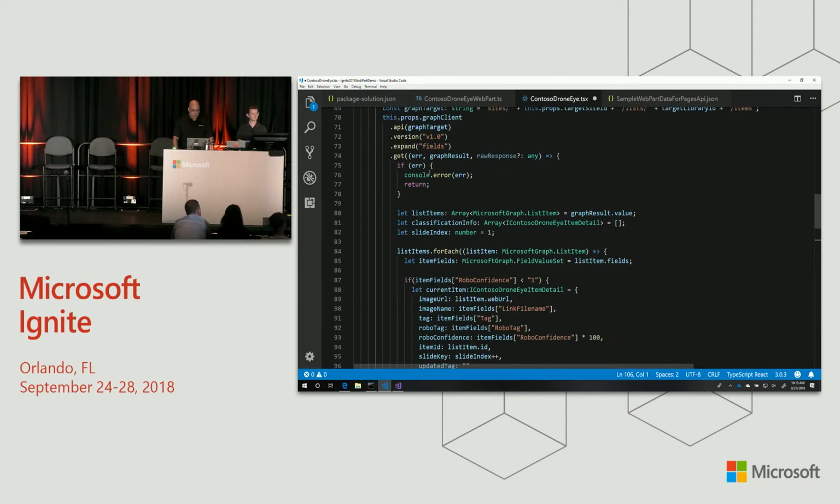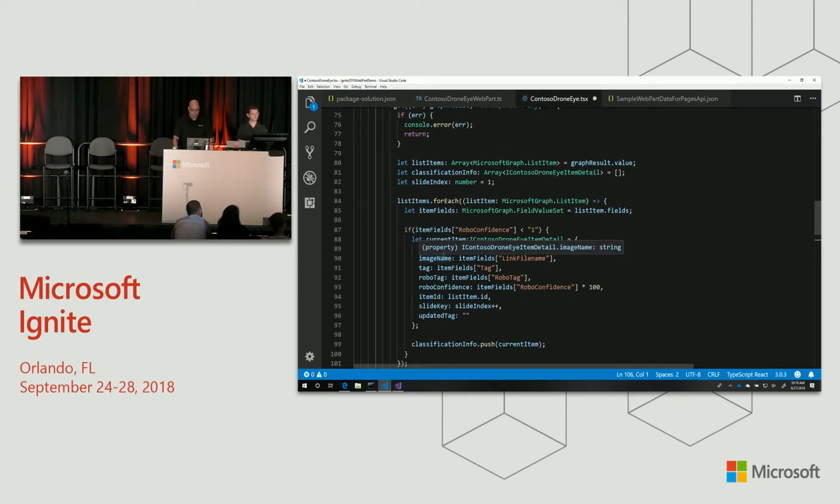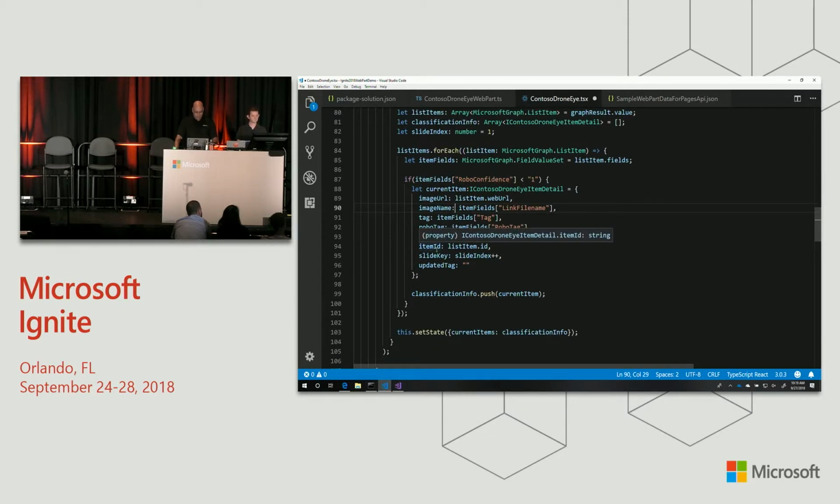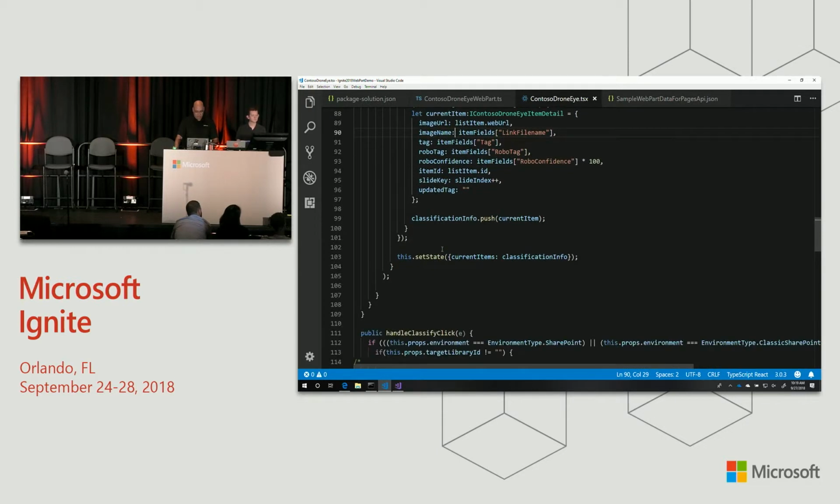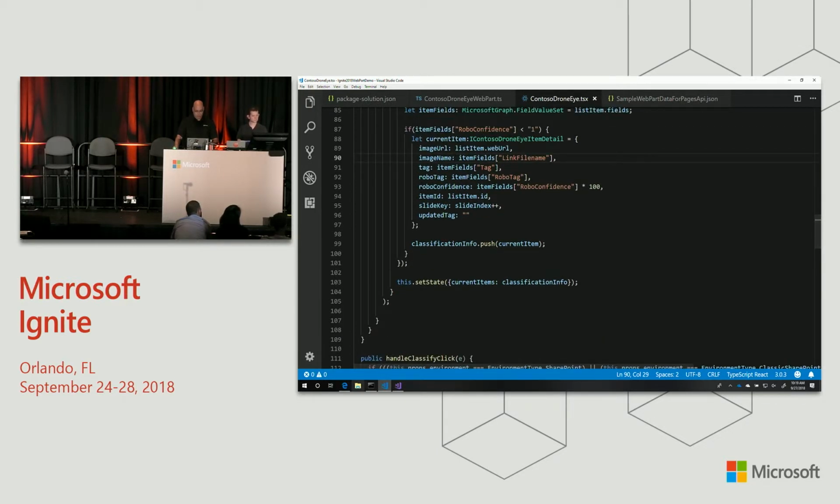And when that comes back, again, this is really just user experience code. I'm going to get an array of all the items, and I'm going to check to see only the ones that have a robo confidence less than 1. So if it's less than 100% sure, we're going to show those images for a human to actually try to reclassify. So let's save this. We'll see what we get.